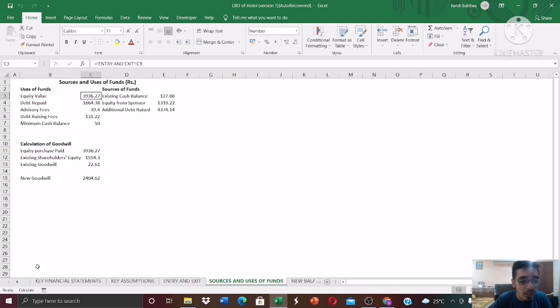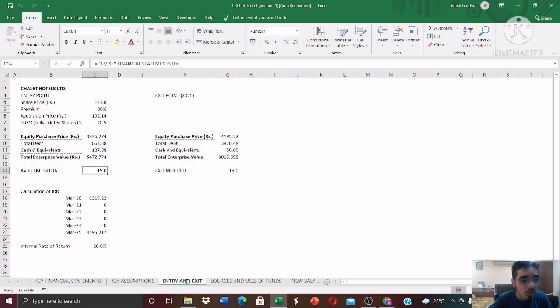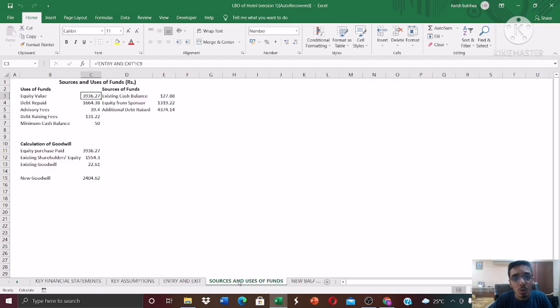Again, I've linked it to this value, so that's why I recommend please download the file, because each cell is linked to one another. And the debt repaid, okay, this is a use of funds. So the equity value, okay, you have to pay off the existing debt as on the balance sheet. The advisory fees is basically 1% of the equity value.